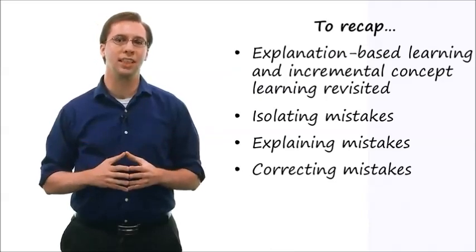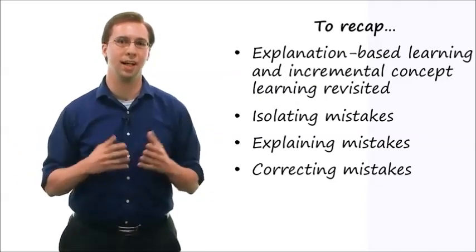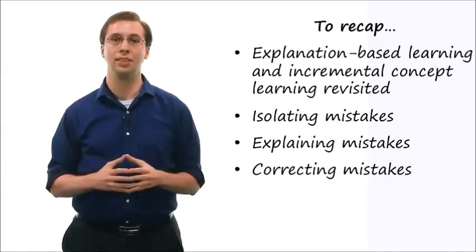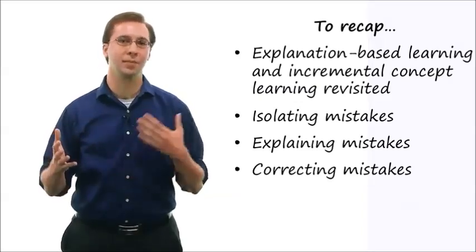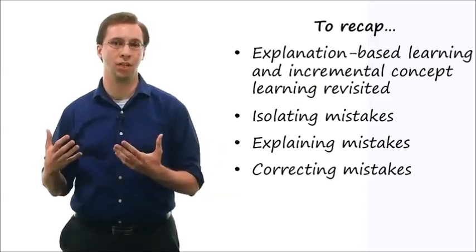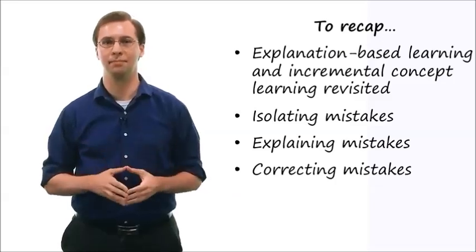Next time we'll talk about meta-reasoning in more detail. For example, here we've discussed mistakes in knowledge, but what about mistakes in reasoning? What about mistakes in architecture? What about gaps instead of mistakes, where we don't know something instead of knowing something incorrectly? We'll talk about all that next time.